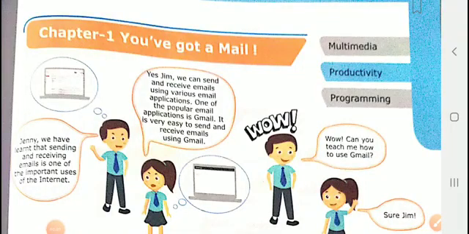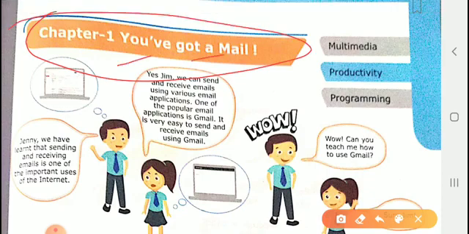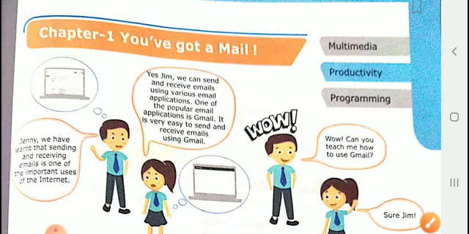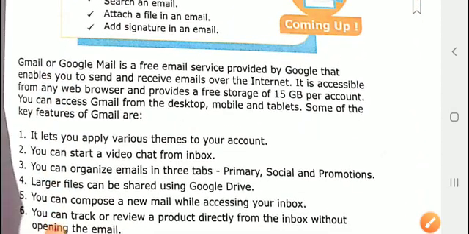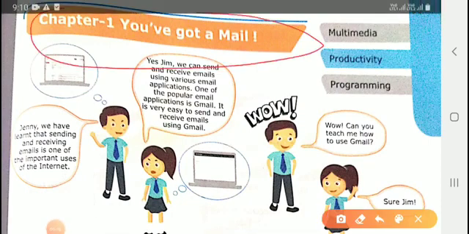Today we are going to revise computer class 6, chapter 1. Okay, so we are going to start the revision. In this we have to study chapter 1, You have got a mail. In this chapter, how we can create and send mails to other persons, what the key features of mail are, and like that. Here, just see the chapter heading, You have got a mail.